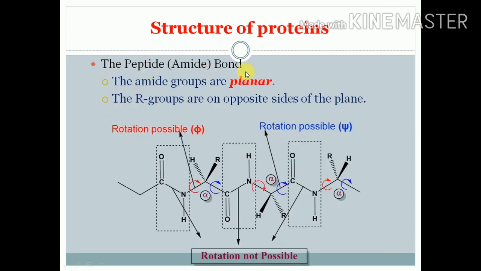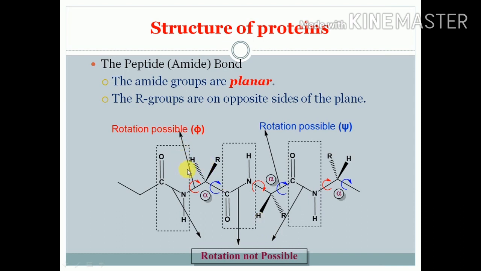This is the peptide, that is the amide bond. So these amide bonds are planar because carbon nitrogen has a double bond character. So these are planar. Amide bonds are planar. You can say peptide bonds are planar. So rotation is not possible.